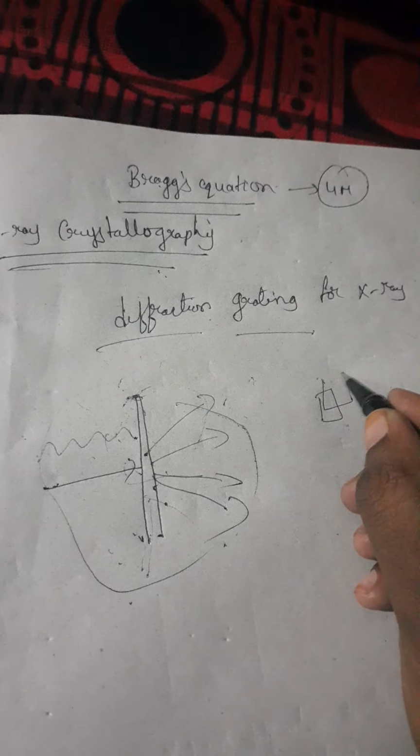Generally, what does X-ray crystallography mean? By seeing, crystals look like a cube or square shape. Sometimes we take a crystal as a cube or a square shape. But the internal structure we don't know.